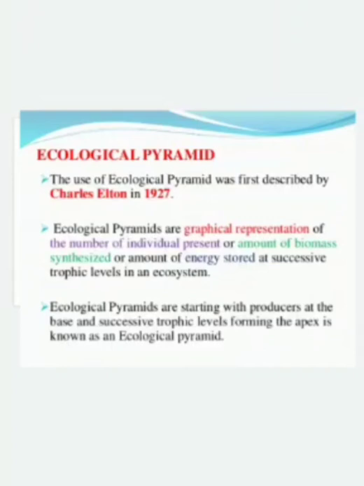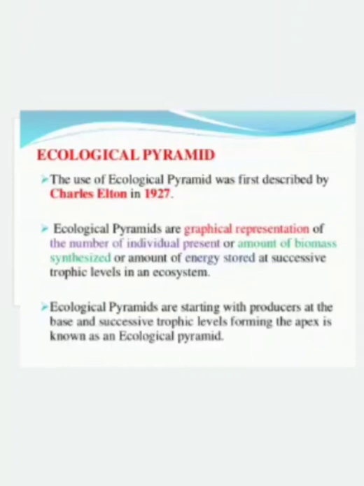These pyramids are actually graphical representations. They denote the number of individuals in each trophic level of a food chain, or the amount of biomass in each trophic level belonging to a specific food chain, and also the amount of energy at successive trophic levels in an ecosystem. These ecological pyramids represent the trophic structure and trophic functions of an ecosystem.